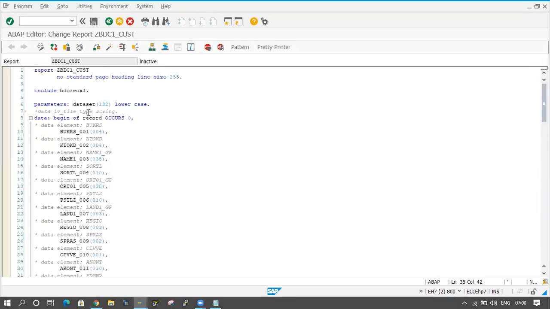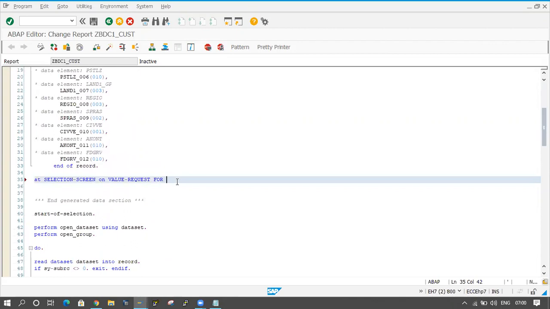For which input field are we applying F4 help here? We are applying it for the parameter data set. I will copy this data set name and paste it in AT SELECTION-SCREEN ON VALUE-REQUEST FOR. I am applying F4 help for this input field.